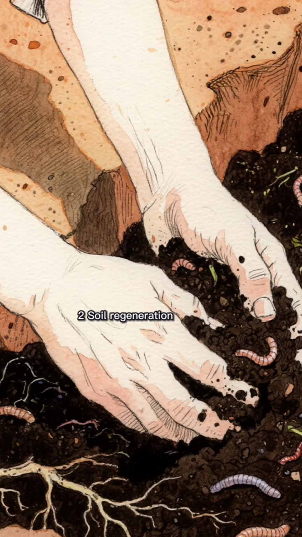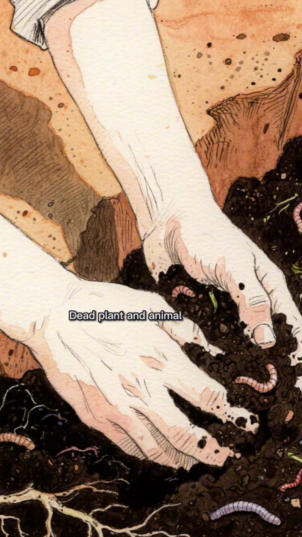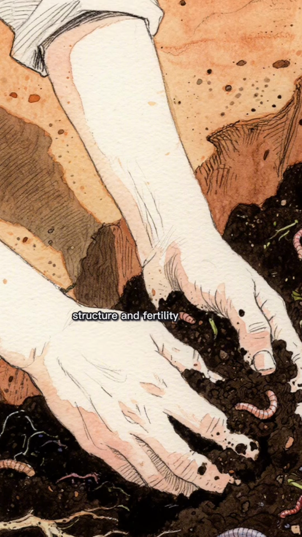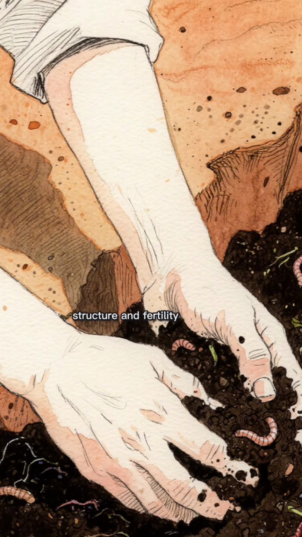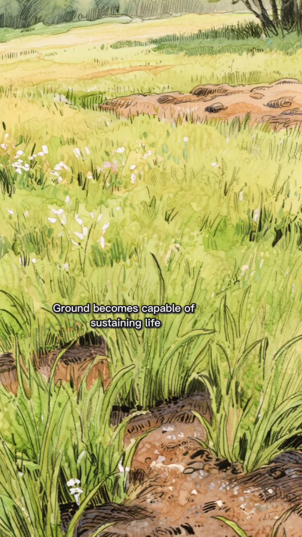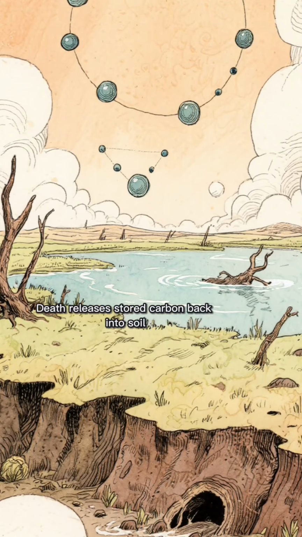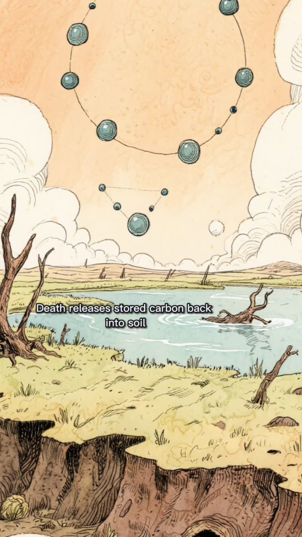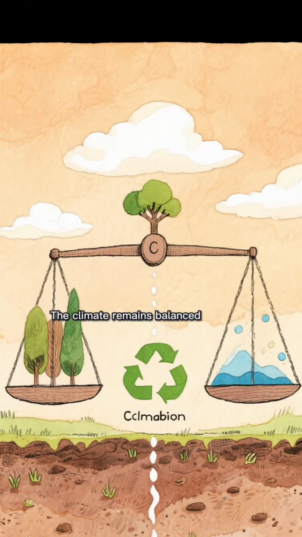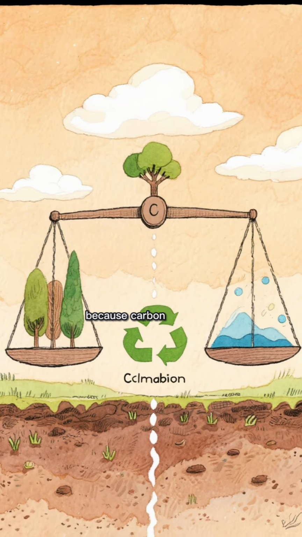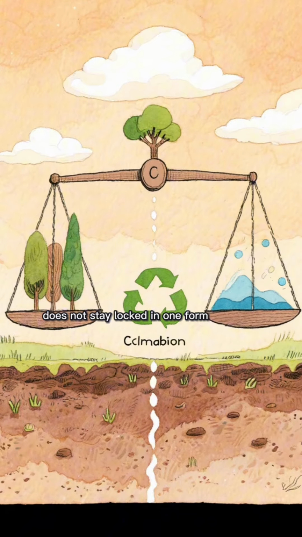2. Soil regeneration. Dead plant and animal matter builds soil structure and fertility. Ground becomes capable of sustaining life because bodies return to it. 3. Carbon cycling. Death releases stored carbon back into soil, air, and water systems. The climate remains balanced because carbon does not stay locked in one form.